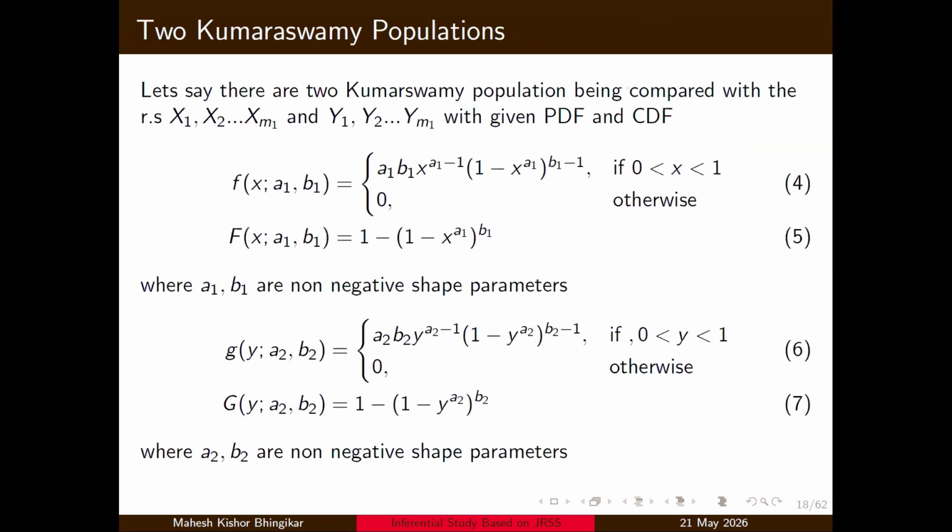So these are the PDF and the CDF of a Kumaraswamy distribution from a population X and population Y. Here A1 and B1 are the shape parameters of a Kumaraswamy distribution when the sample is taken from the population X. Similarly, A2 and B2 are the shape parameters of the Kumaraswamy distribution for the population Y.